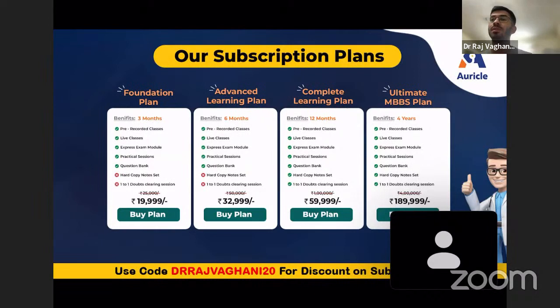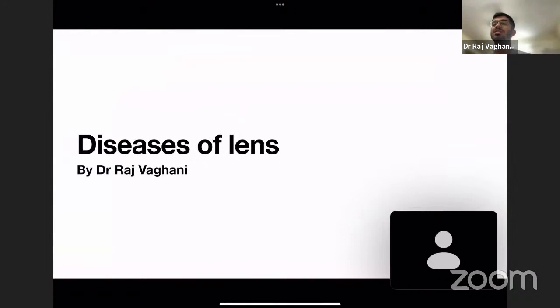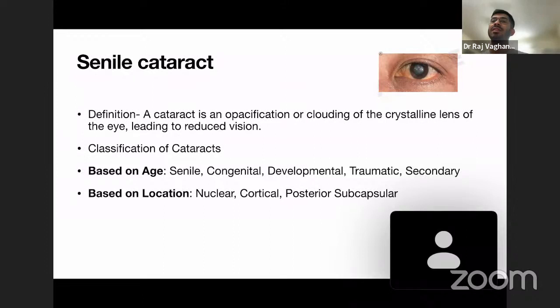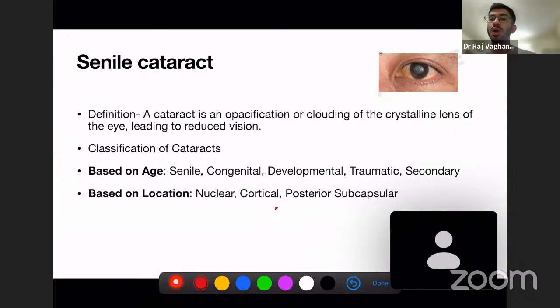Okay, so now let us start a lecture, that is diseases of lens. First thing that we are going to discuss is senile cataract, and first we are going to discuss the definition of a cataract. A cataract is an opacification or clouding. This term is very important: opacification or clouding of the crystalline lens of the eyes, leading to reduced vision.